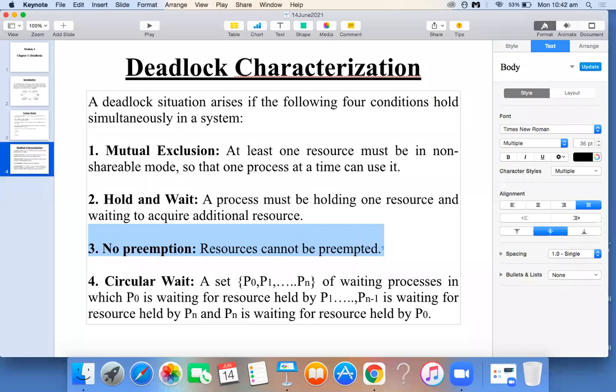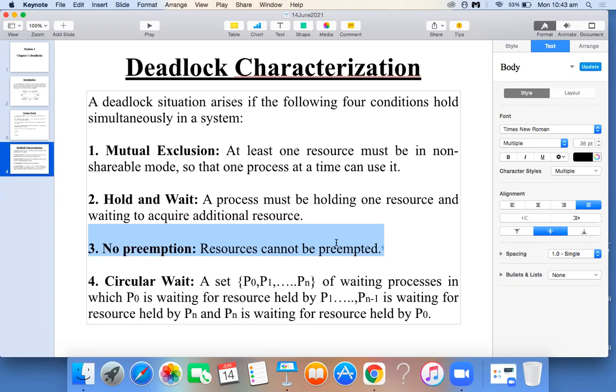So if you are forcefully removing the resource from one program and giving it to another program, the chances of deadlock occurrence will be nil. Deadlock will never occur, correct? What you have to show is the deadlock getting occurred in your computer system. Then what should you do? You should not make the resource preemptable. The process has to release the resource voluntarily. That's why the third point indicates no preemption, which means resources cannot be preempted, so they have to be released voluntarily by the program.